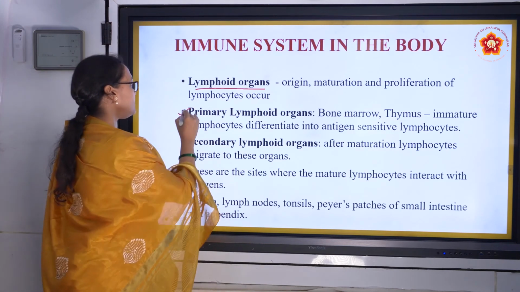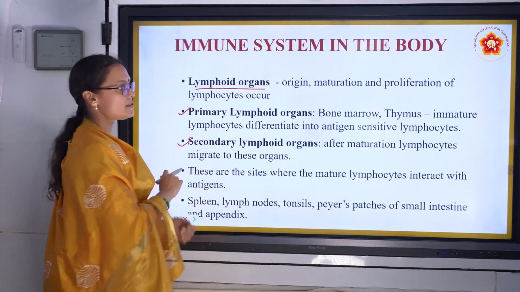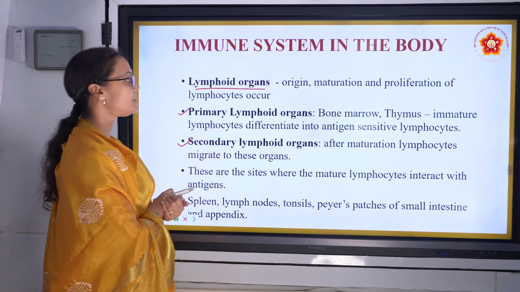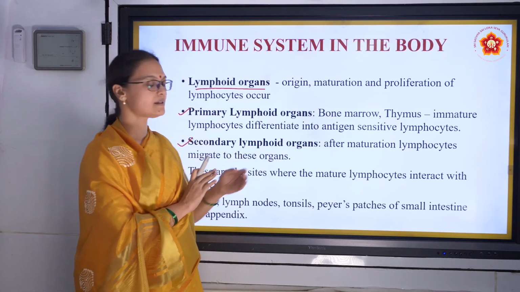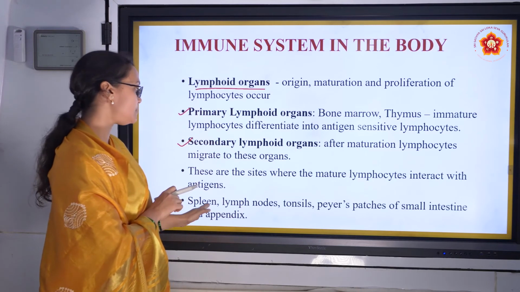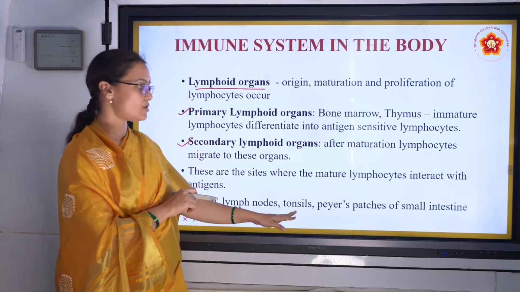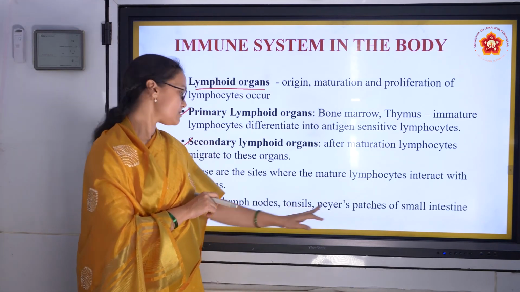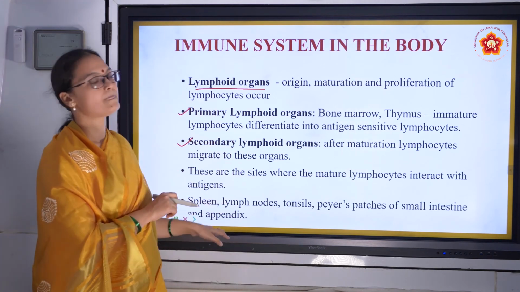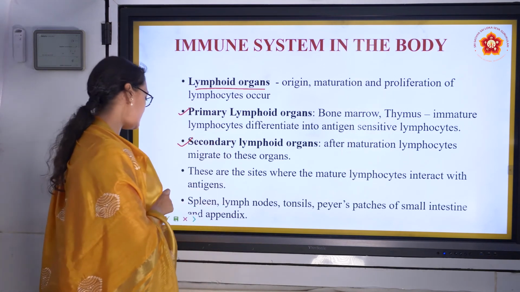There are two types of lymphoid organs, primary and secondary. Under primary we have bone marrow and thymus, and under secondary we have spleen, lymph nodes, tonsils, Peyer's patches and appendix. So let's talk in detail about these.